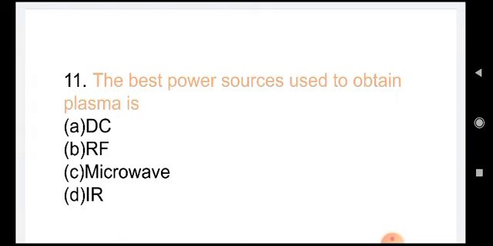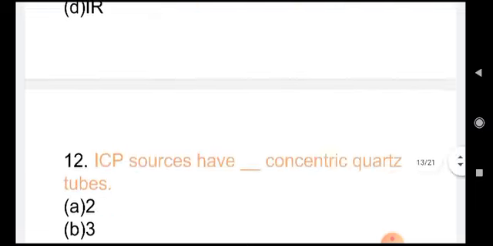The best power source used to obtain plasma is DC current, RF current, microwave current, IR current. Correct answer is RF current. The radio frequency current which is passed through a coil surrounding the quartz tubes will give you a magnetic field, and that is the best power source which is used to obtain plasma. So RF is the right answer.